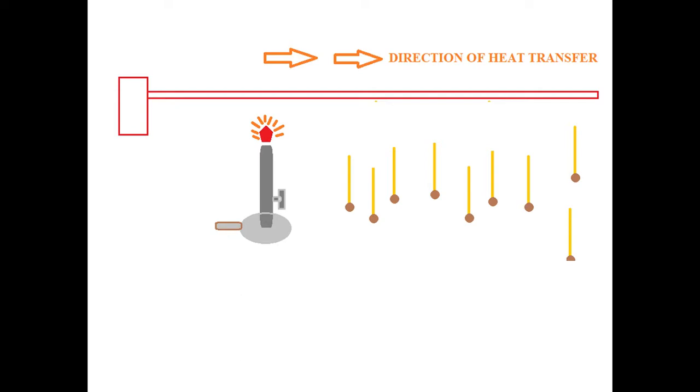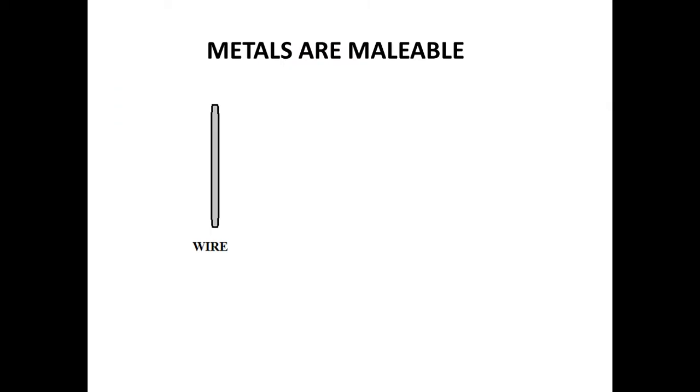Okay, there is a question: what transfers this heat from the left end to the right end? The answer is that metals are rich in free electrons. Those free electrons carry the heat energy from one place to another place. That is the reason behind the transfer of heat. Come to the next physical property, that is, metals are malleable.